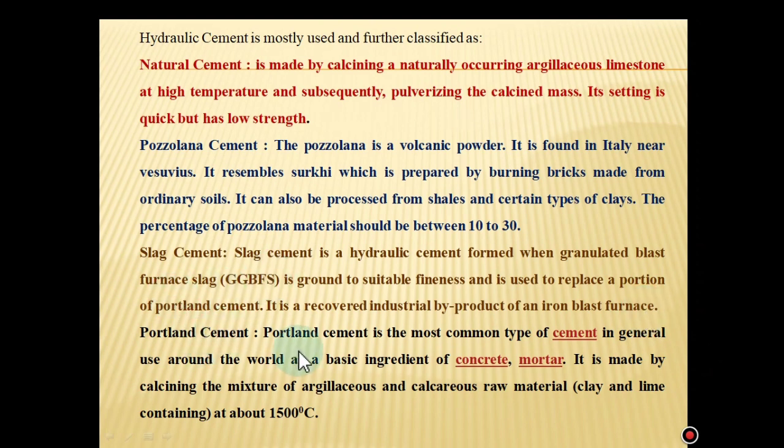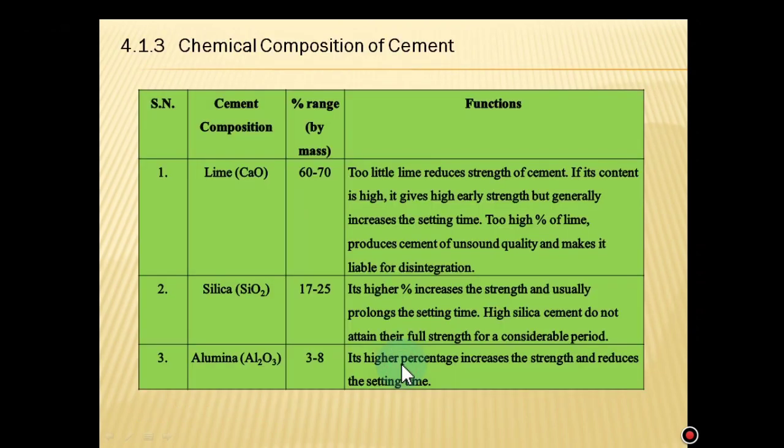And the Portland cement. Portland cement is the most common type of cement used around the world as a basic ingredient of concrete, mortar, etc. It is made by calcining the mixture of argillaceous and calcareous raw material, clay and lime, at about 1500 degrees Celsius. We will discuss Portland cement in the next slides.